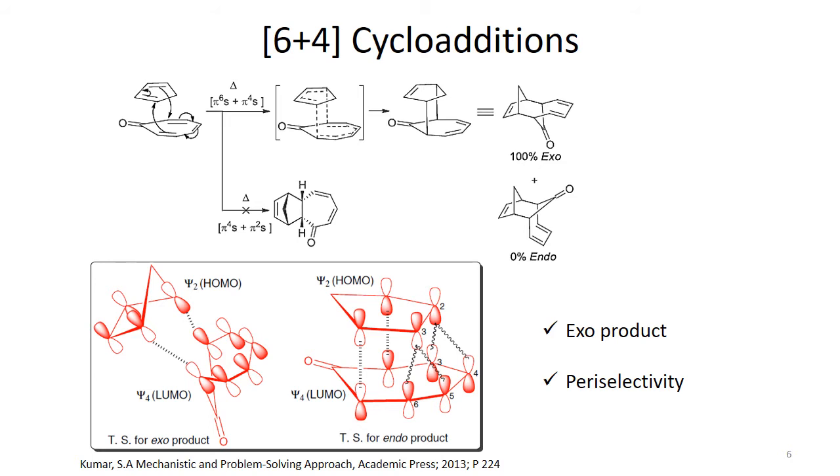supra interaction, we see that the first two orbitals, the carbon 1 and carbon 7 of tropone, are interacting very fine.